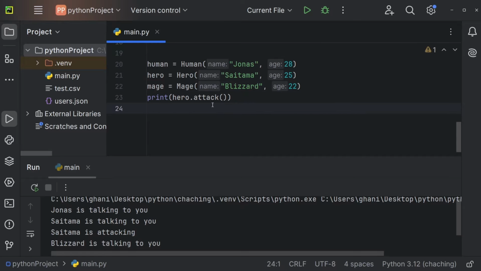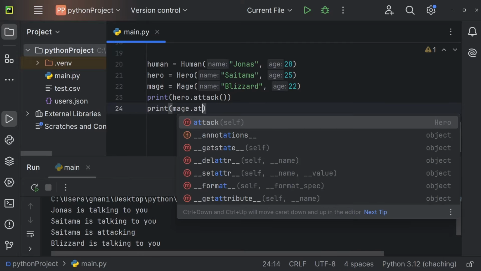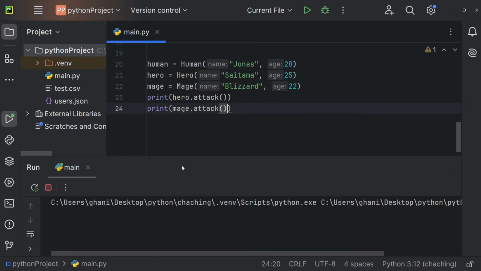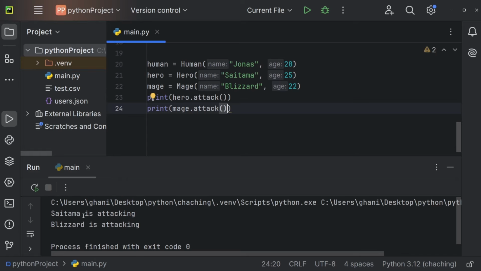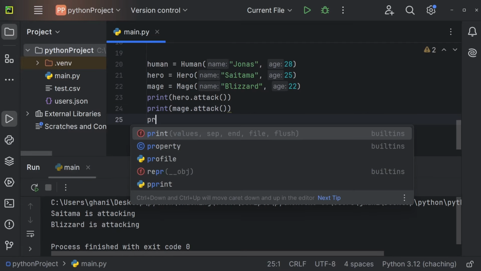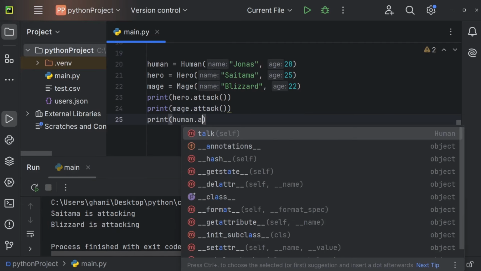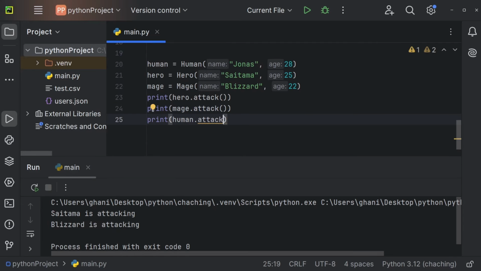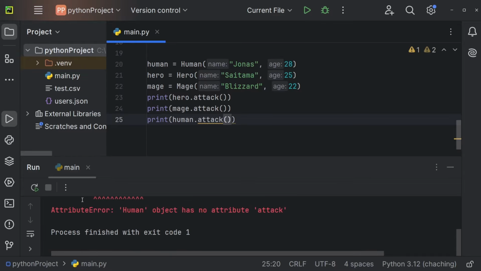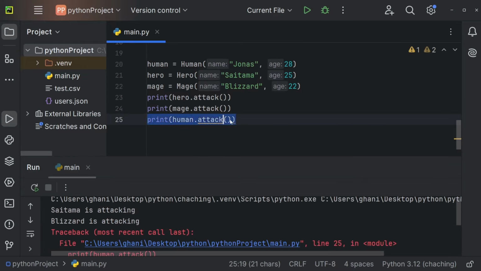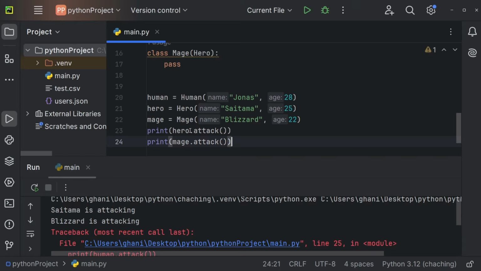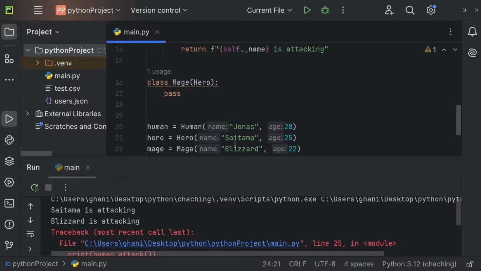And now I can also print mage.attack. And this works as well. So Blizzard is attacking, Saitama is attacking. If I would now print human.attack though, that will not work, because of course our human is not inheriting from our hero. So again, our human is not a hero. Our hero is a human though. So it only works this way around.